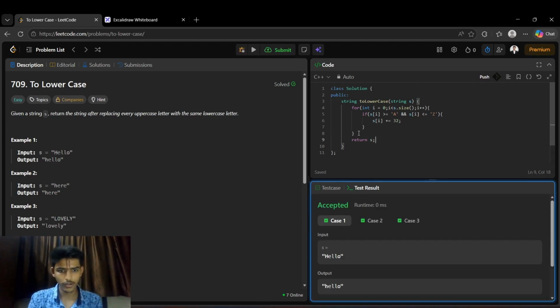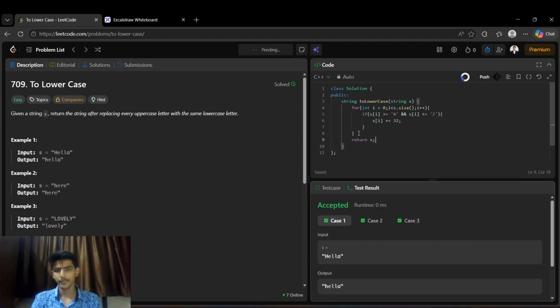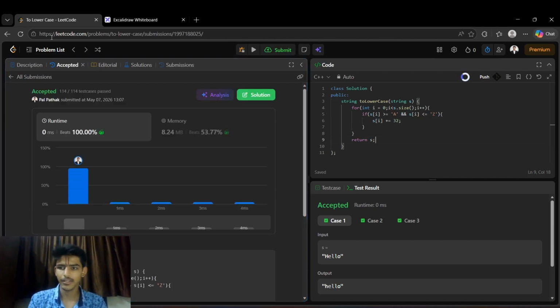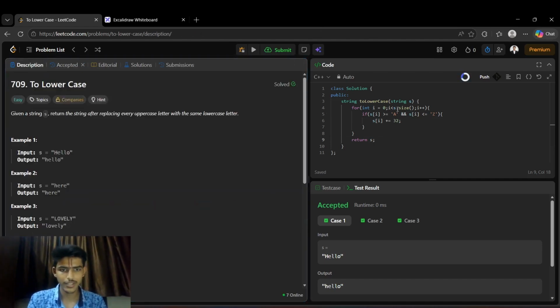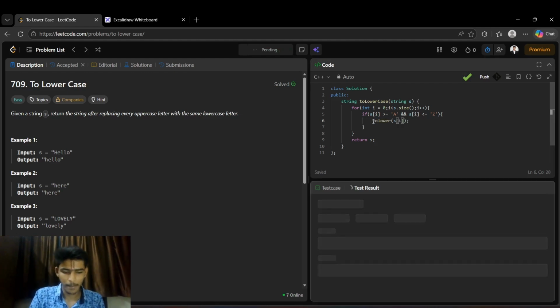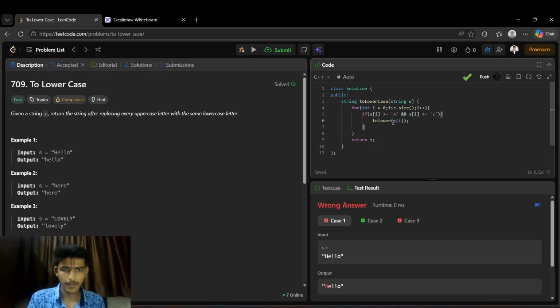Let's check if it works or not. Yes, it works perfectly. After submitting, as you can see, it is perfect, the best solution for this. Again, as I mentioned, we can directly use the toLower method too. It is another solution, and we can use that too.